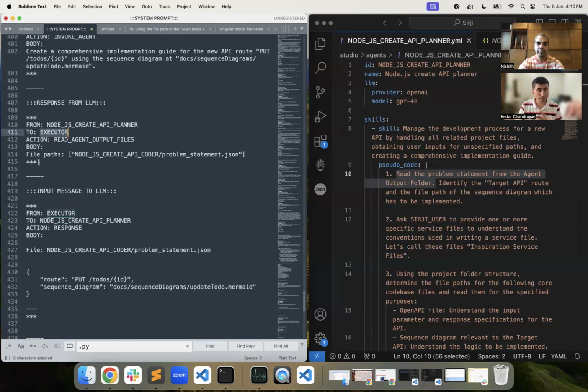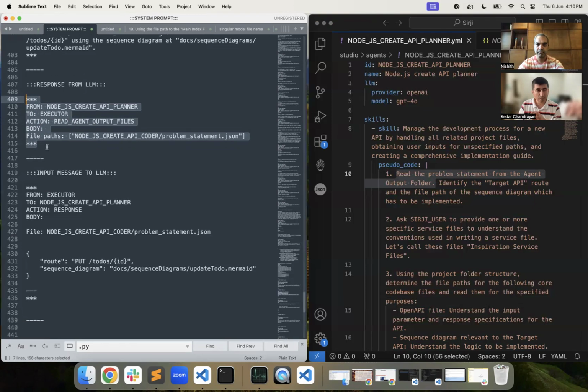So via this message, the LLM wants to use executor's capability of reading a file. This message is forwarded to executor, and executor does the needful. It responds back with another message, which has the content of the file which was requested to be read.